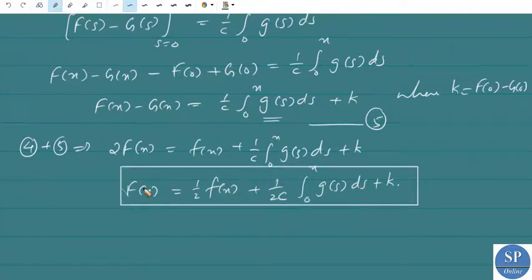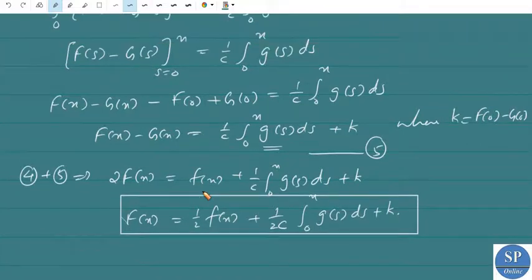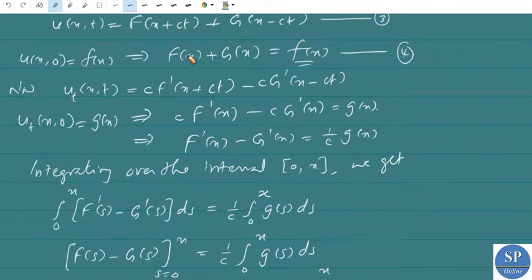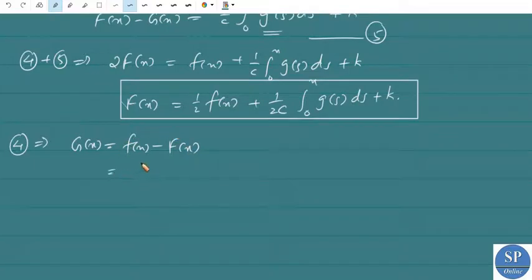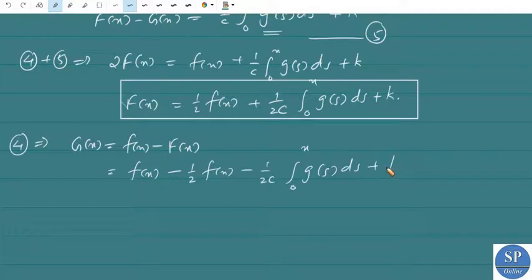Now to obtain the function capital G, we can use this F of x in equation number 4. So G of x is equal to small f of x minus capital F of x. So from the fourth equation we can write capital G of x is equal to small f of x minus capital F of x, that is f of x minus 1 by 2 into f of x minus 1 by 2c into integral 0 to x g of s ds plus k, so minus k.